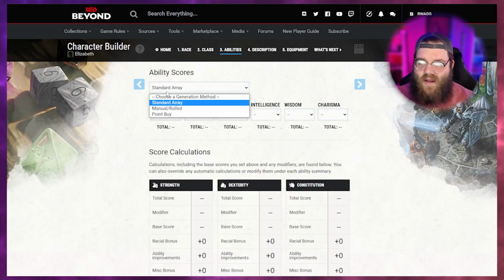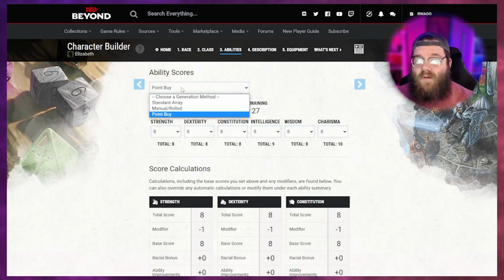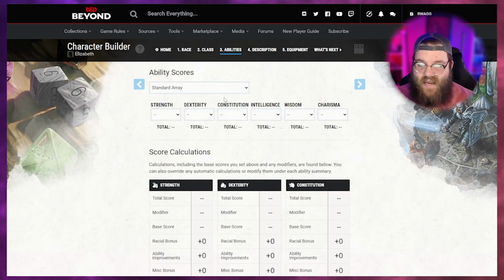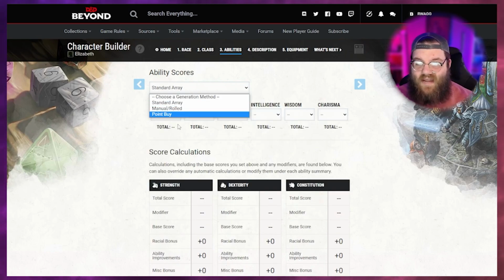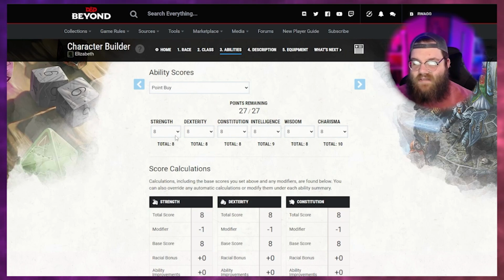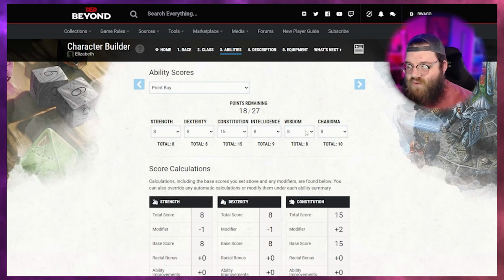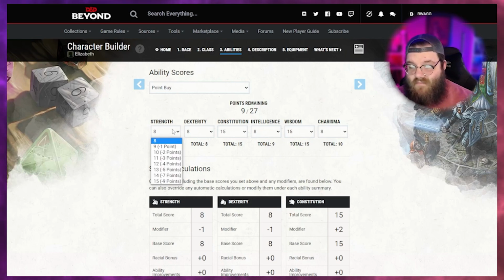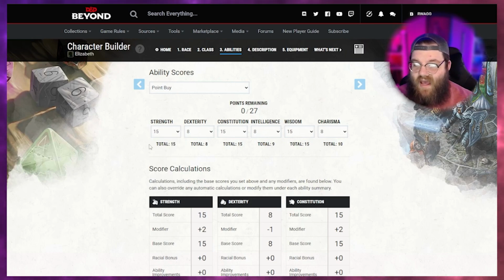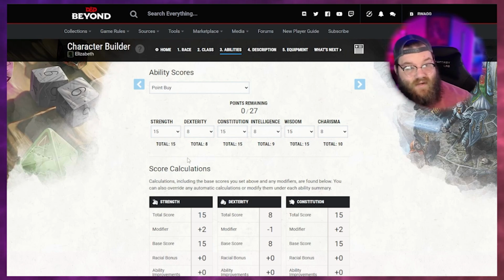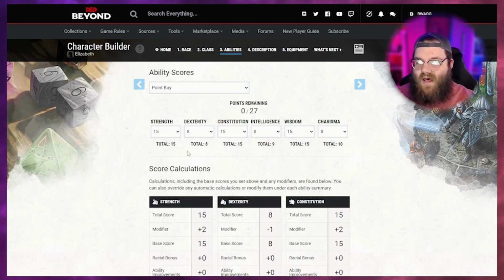For the ease of today, we're going to do standard array. The only other one is point buy. Point buy allows you to get the same distribution as standard array. But like an RPG, when you're making your character at the very beginning, right, in like a video game, you can choose to put points into whatever you want them to be, right? So I can have, let's see, I can have 3 15s, but then I also have 3 8s. So, right, I can really have some spikes and some really, really bad valleys. So we're going to go with standard array.